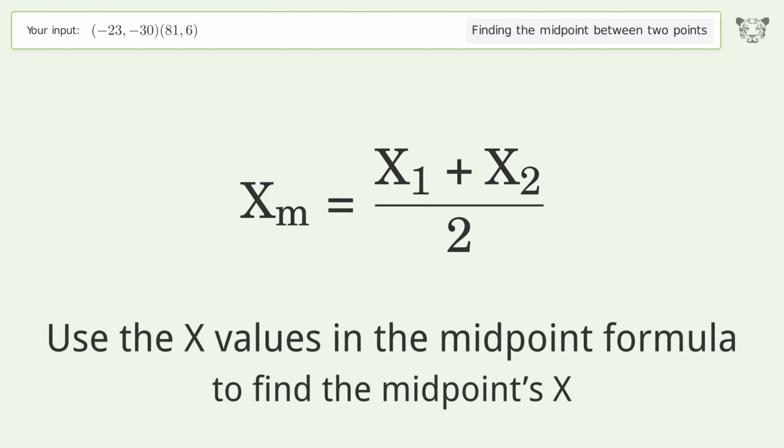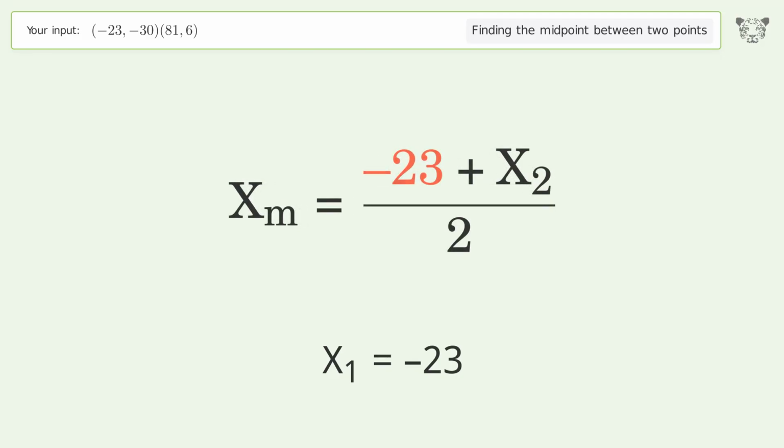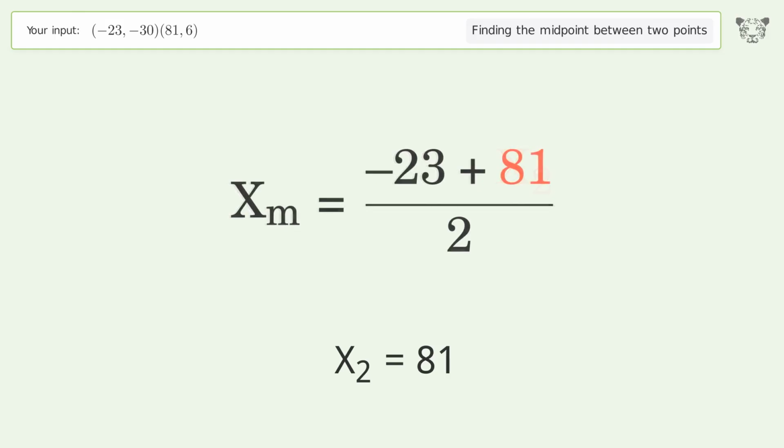Use the x values in the midpoint formula to find the midpoint's x. x1 equals -23. x2 equals 81. Simplify the arithmetic.